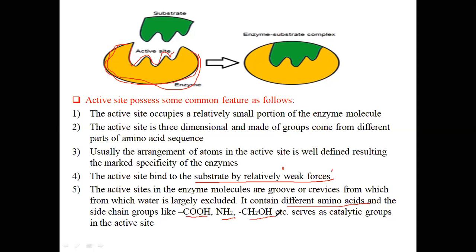For what purpose? For providing specificity for every enzyme. These groups, present in different arrangements, serve as catalytic groups in the active site of the enzyme. In such a way, these groups which are generally present in amino acids, that is carboxyl group, amino group, and hydroxyl group, perform different catalytic or specific functions in different active sites of the enzyme.